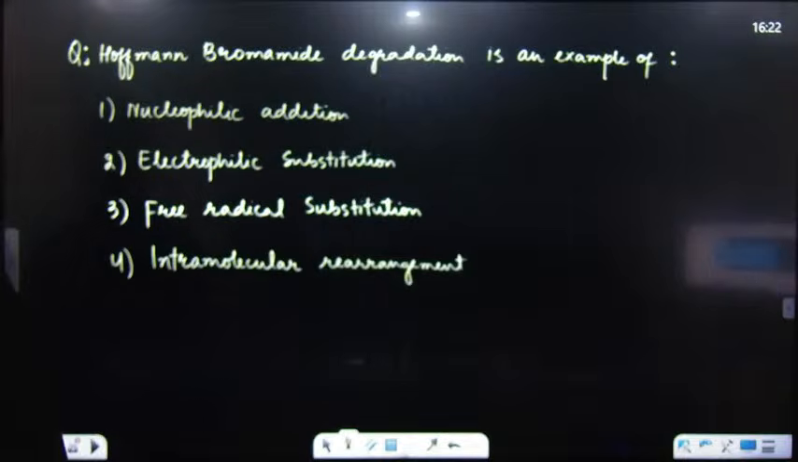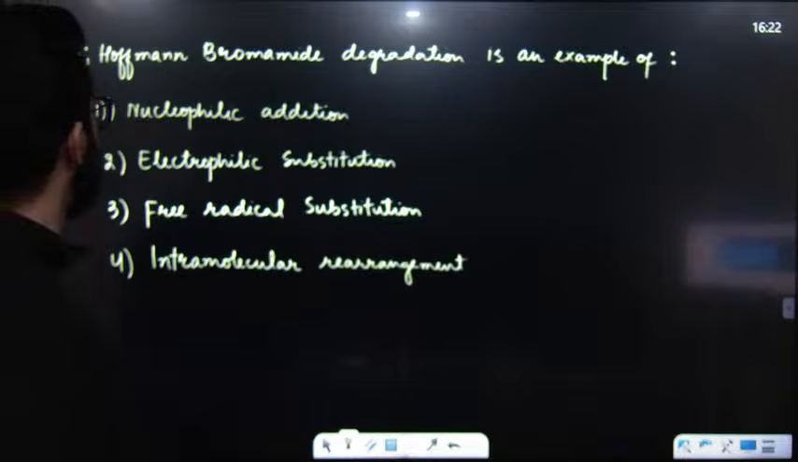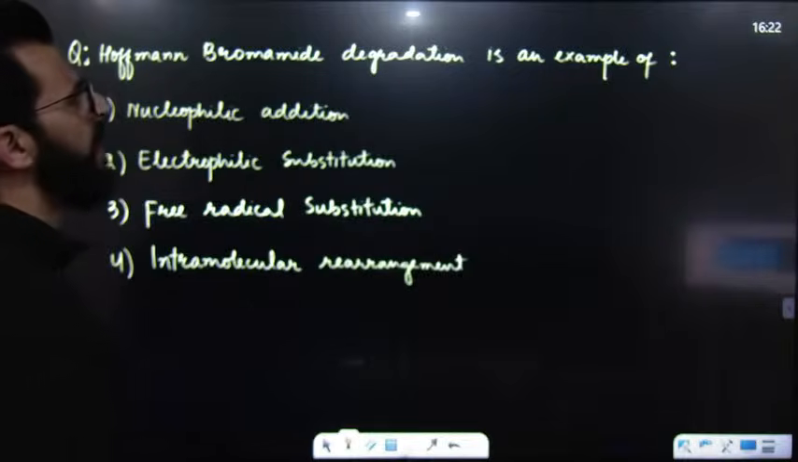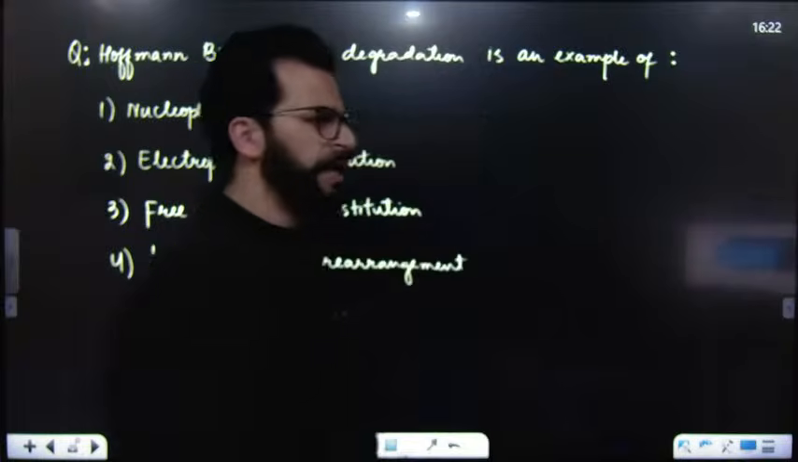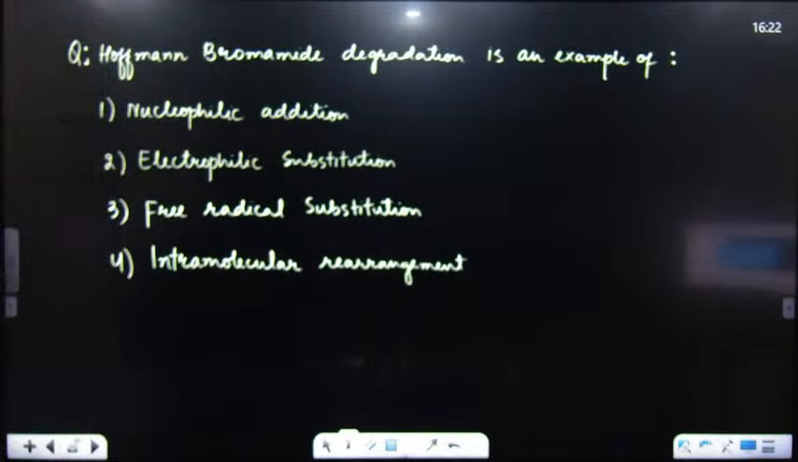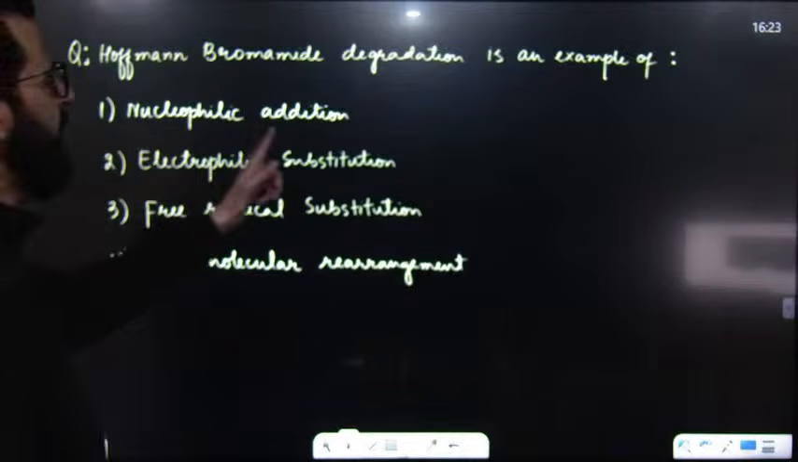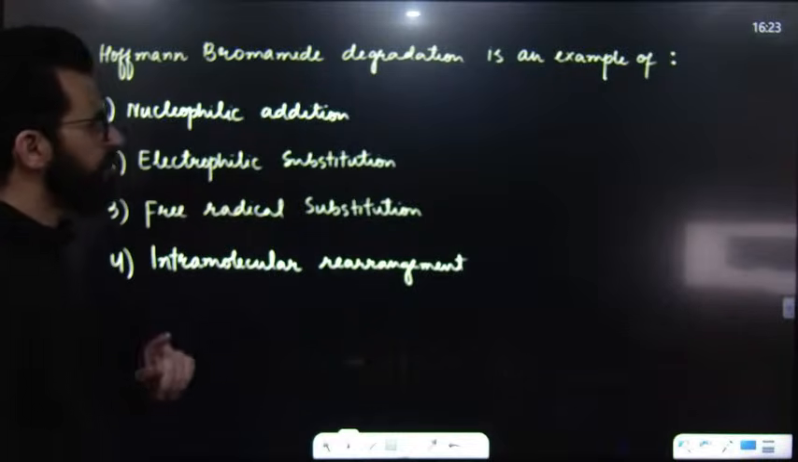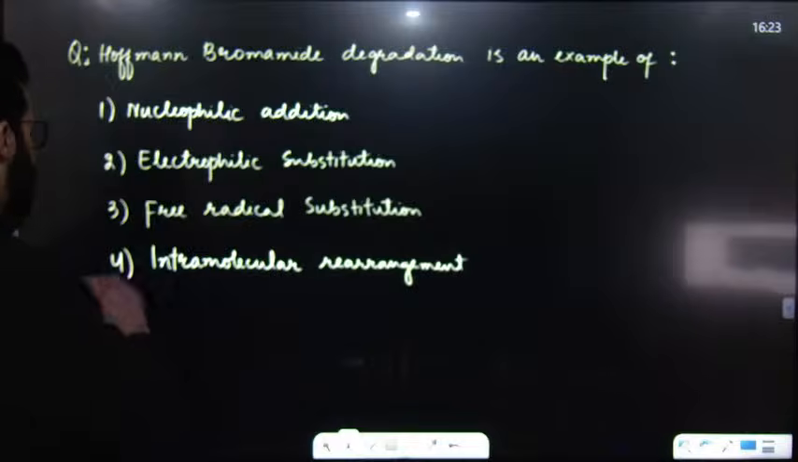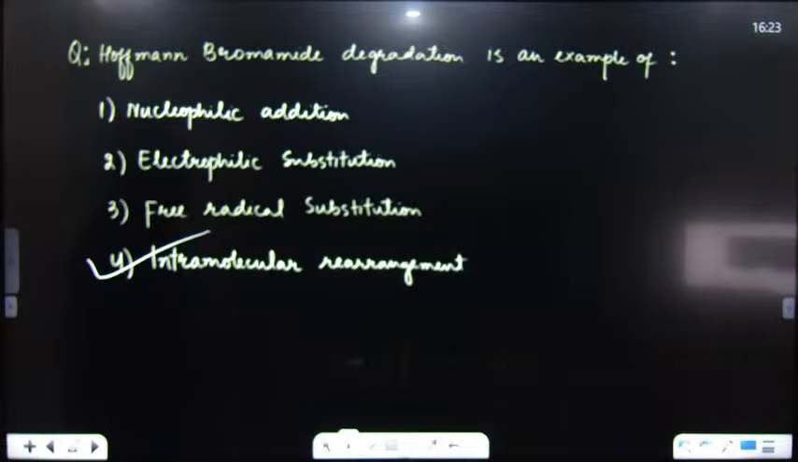After that, we will be having another question. Hofmann bromamide degradation is an example of what? Intramolecular rearrangement. Just give me a second, because something is wrong with my laptop. It's showing to leave your device unplugged. Okay. So Hofmann bromamide degradation is an example of nucleophilic addition? No. Electrophilic substitution? No. Free radical substitution? No. Then it is an intramolecular rearrangement? Answer is yes.